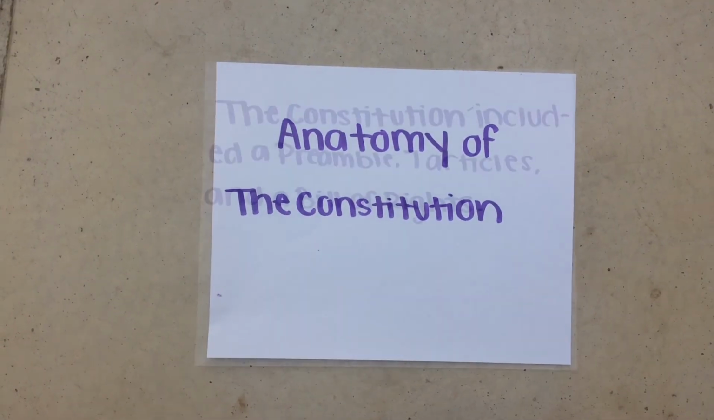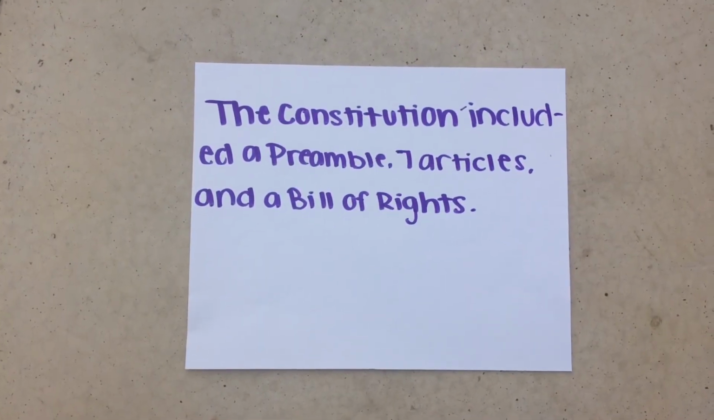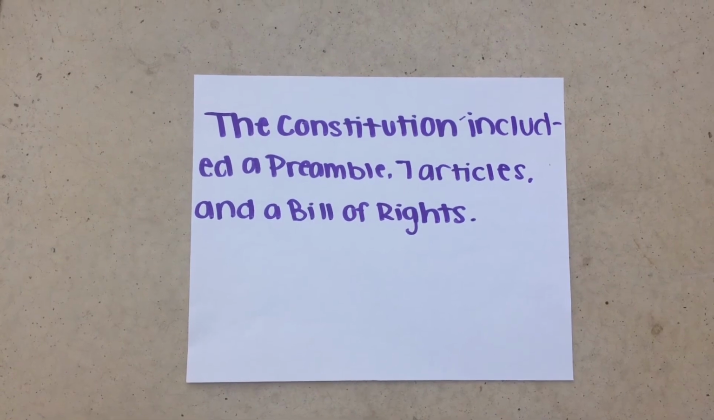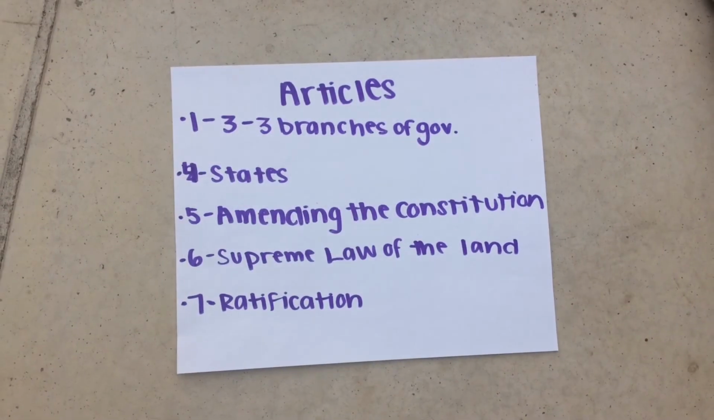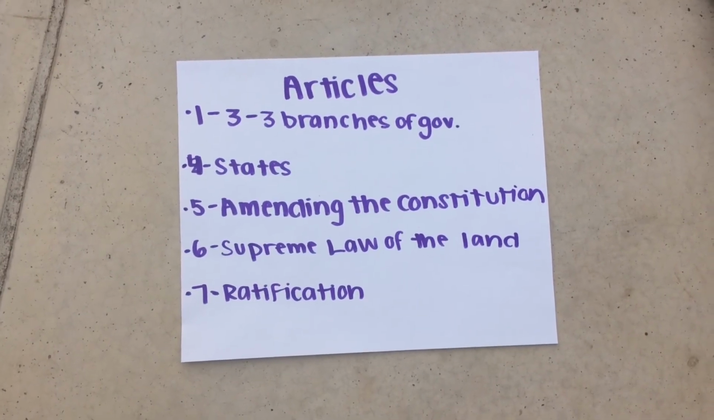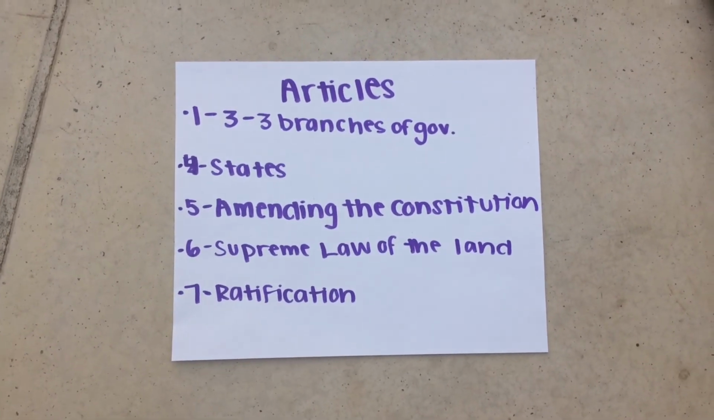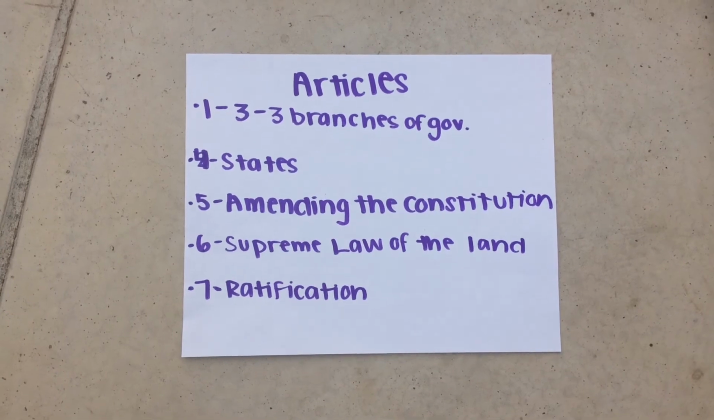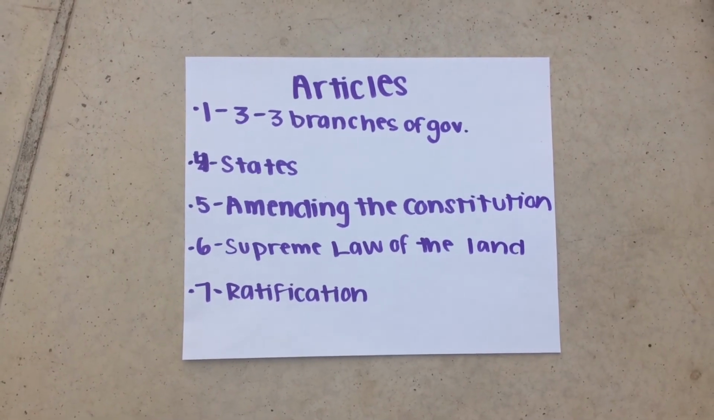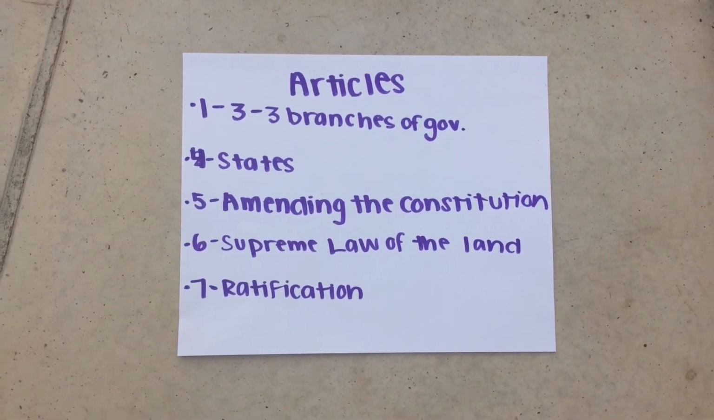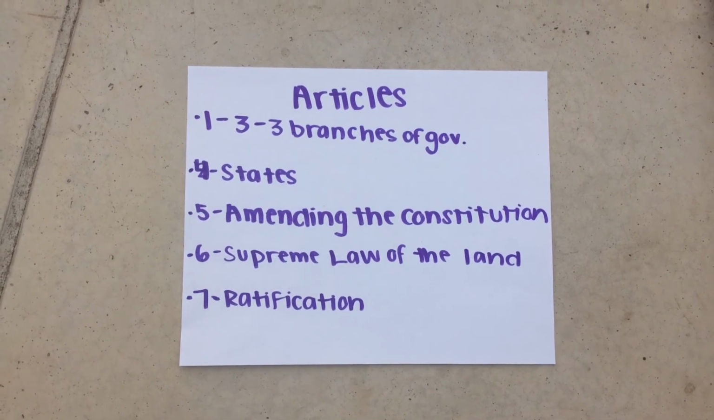Anatomy of the Constitution. The Constitution included a preamble, 7 articles, and a Bill of Rights. Article 1 through 3 covered the 3 branches of government. Article 4 was about how the states had power to create and enforce their own laws. Article 5 was about how a change or addition to the Constitution is called an amendment.